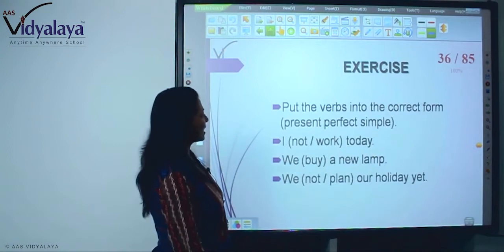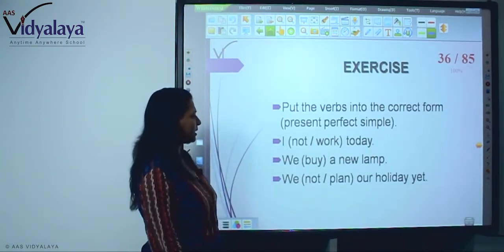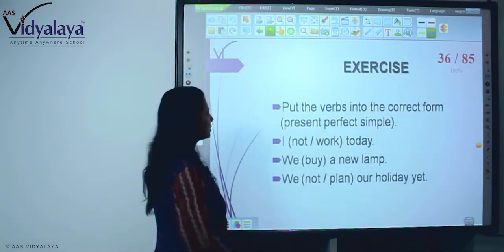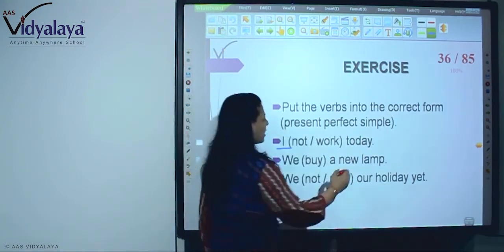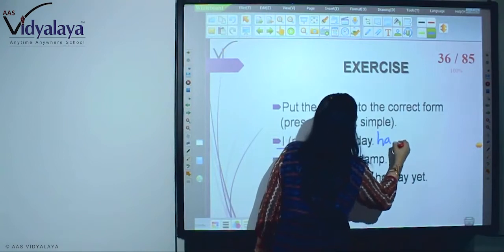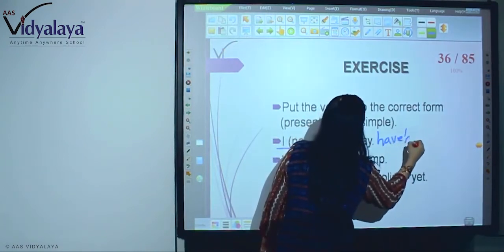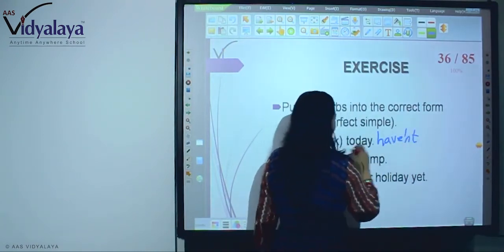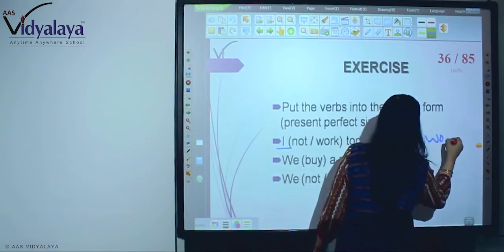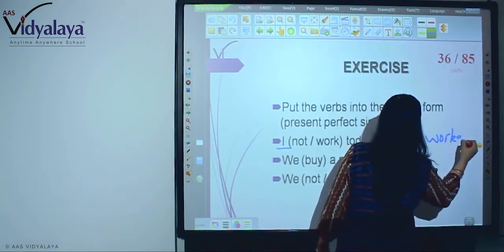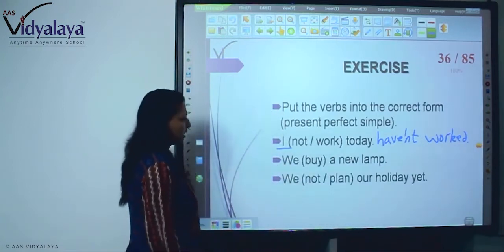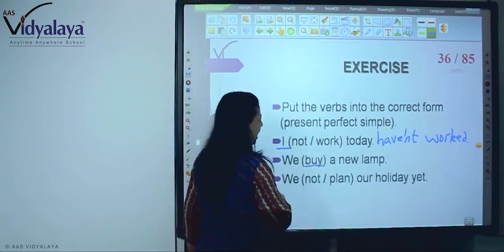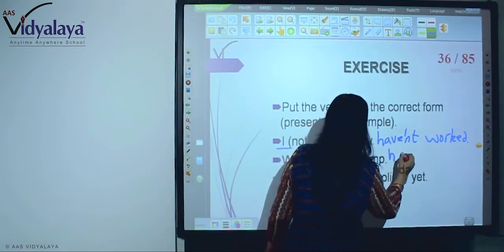Now, put the verbs in the correct form, present perfect simple. Not work today. With I, it will be what? I haven't. Then past participle worked. That is the past participle of work. I haven't worked today. Now, buy is the word.